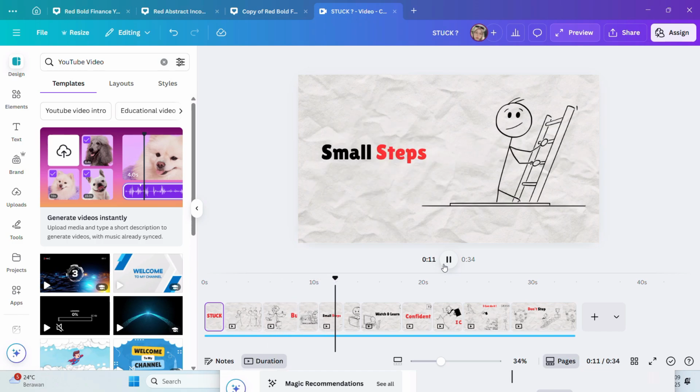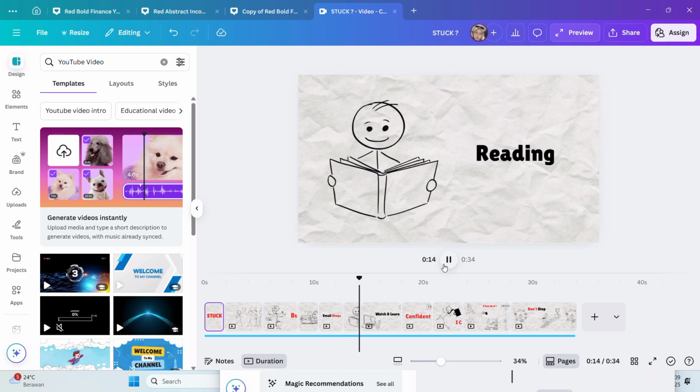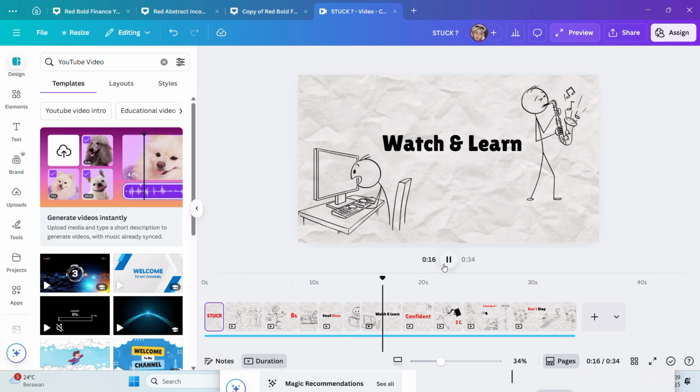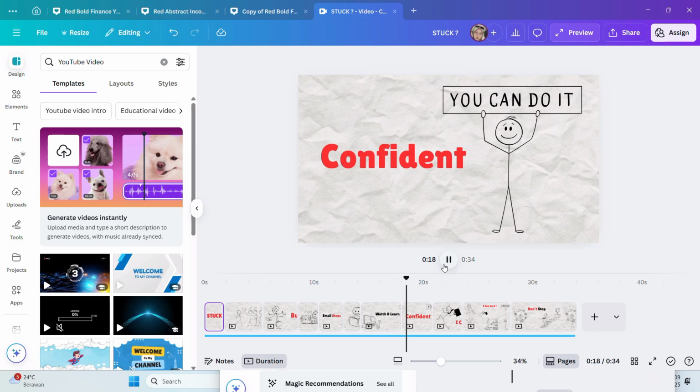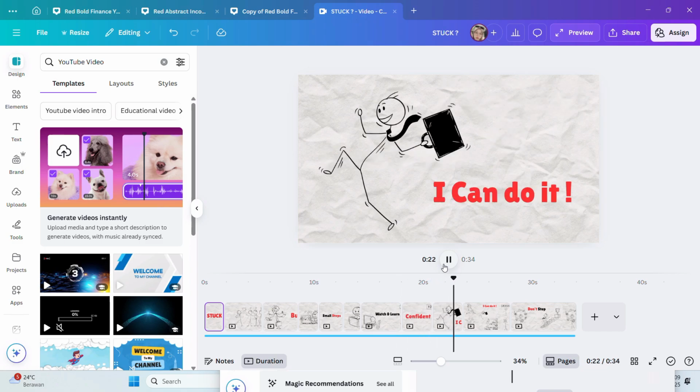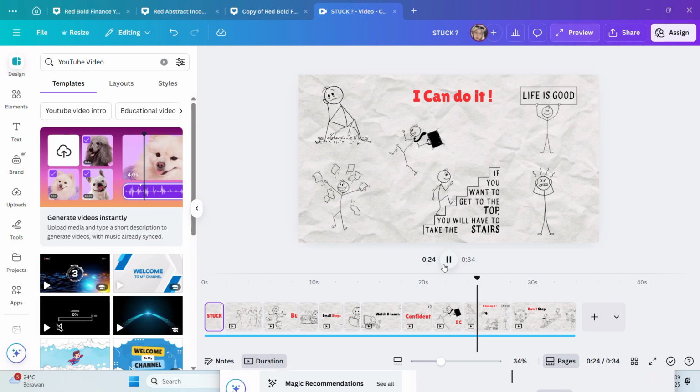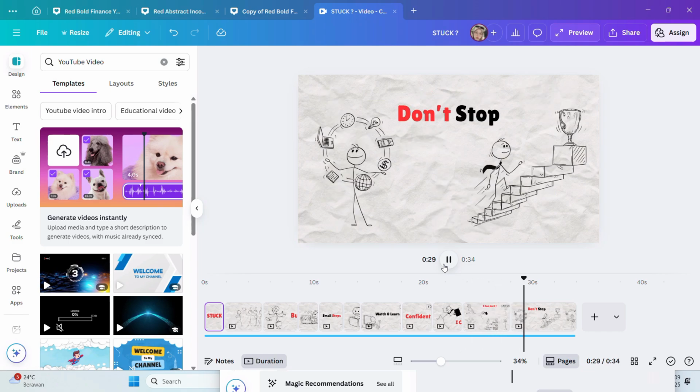Then I decided to start small, reading a few pages every day, watching short lessons online, and trying new things. Step by step, I felt more confident and started to see new chances open up. If you feel stuck, remember, you're the best thing you can invest in. Keep learning, keep trying. Even small steps today can build a future you'll be proud of.